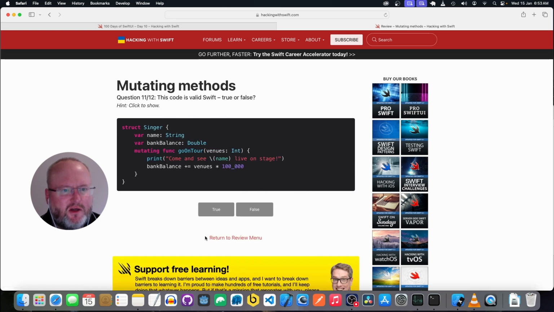We have a structure singer, a property name, which is a string, and a bank balance, which is a double. We have a mutating function go on tour, which takes in an int called venues, and it increases the bank balance by venues. Okay, bank balance is a double, and venues is an int, and so it's trying to assign an int to a double, so that's not valid.